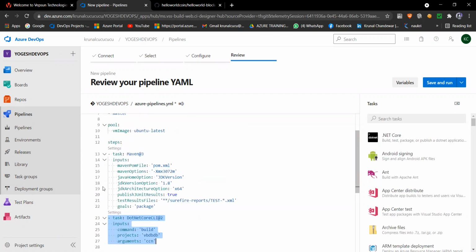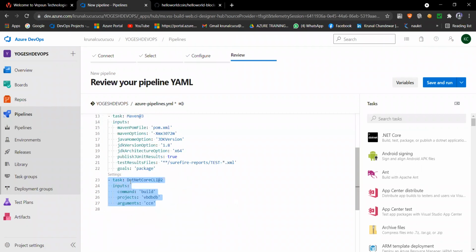This script is distinguished setting by setting. This is one script, this is one job, or you can say one task. After that, the .NET Core that I imported now is another one, and you have to give the parameter values here, and then add, and automatically the YAML script is built and given to you here. No need to be worried whether YAML scripting is hard or not, everything is so simple.